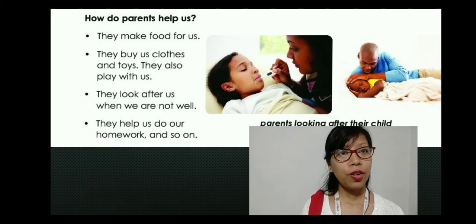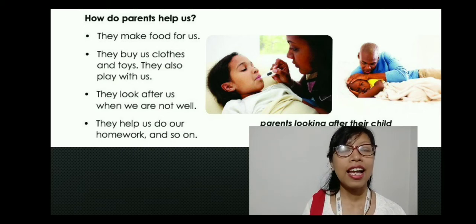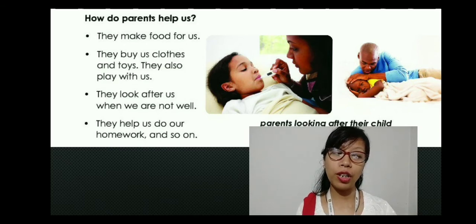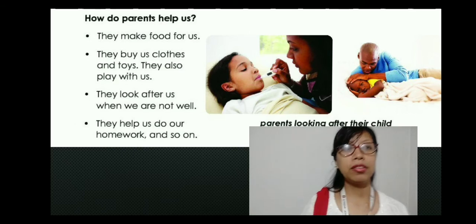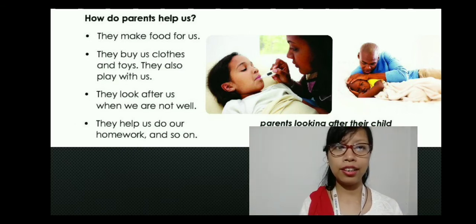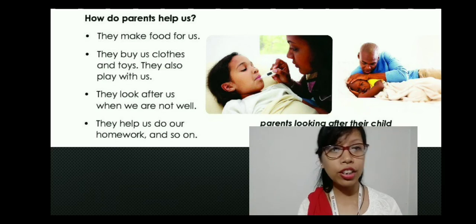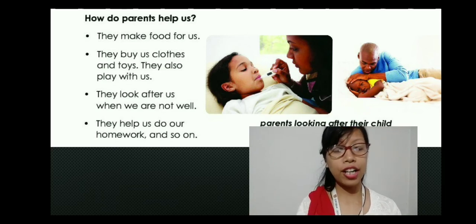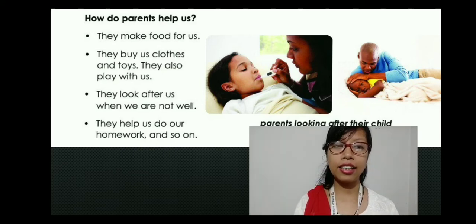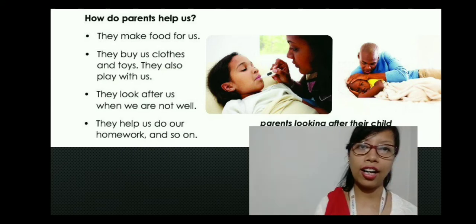So, yes, it is our parents who make food for us, right? Yes. And we don't have money, so whenever our parents or we go for shopping, our parents used to buy clothes and toys and whatever things we need, whatever the necessary items we want, they used to buy it for us. And also they play with us. Whenever they get the time, they used to play with us.